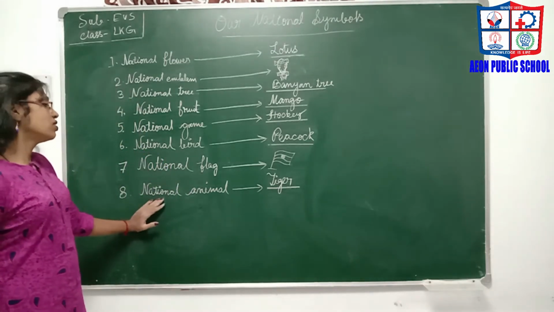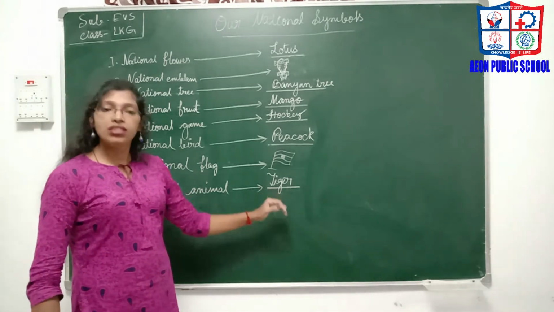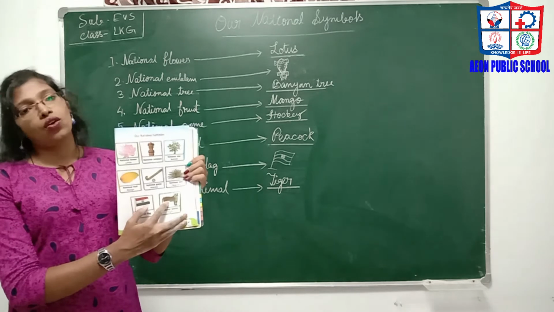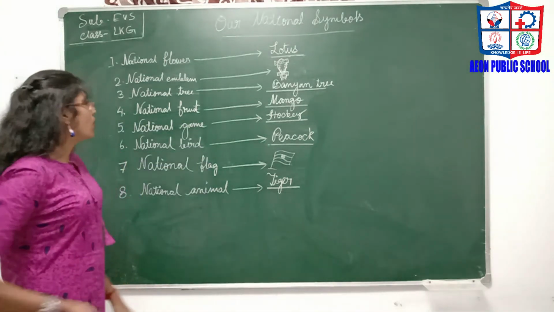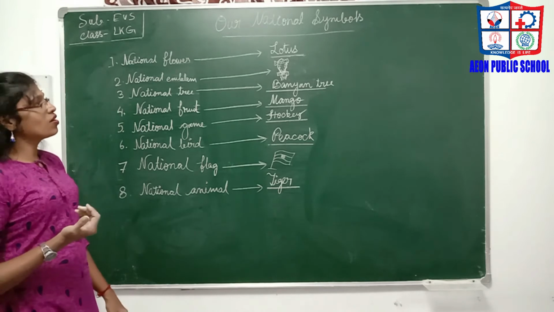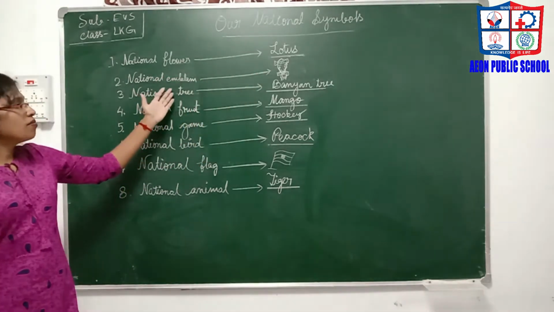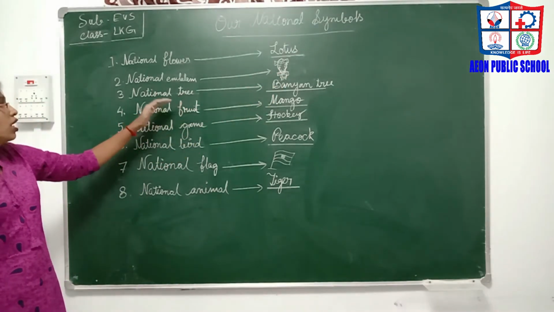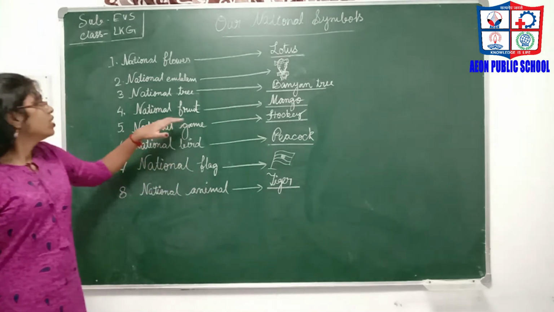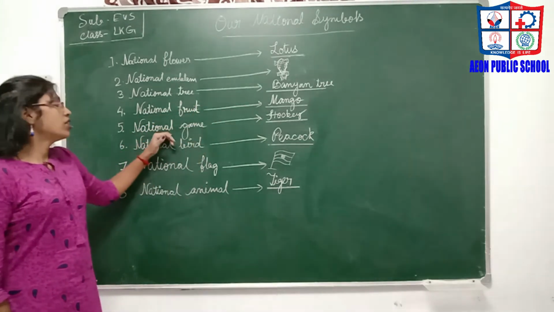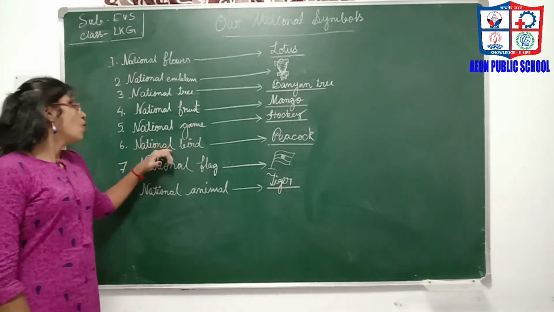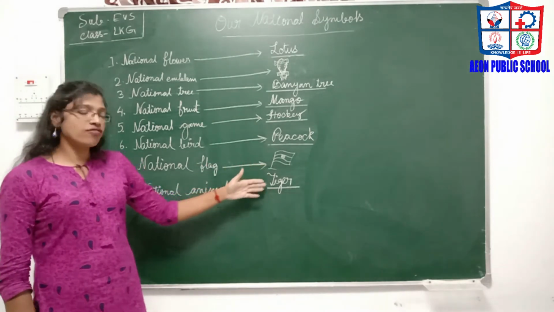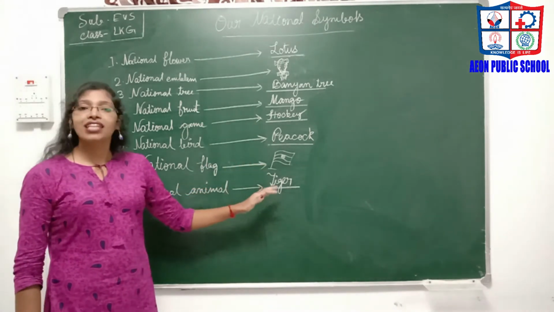At last is our national animal, the tiger. It symbolizes the power of our country. So, what is our national flower? Lotus. National emblem, the Lion Capital of Ashoka. National tree, the banyan tree. National fruit is mango. What is our national game? Hockey. What is our national bird? Peacock. The national flag is the tricolored flag, and the national animal is the tiger.